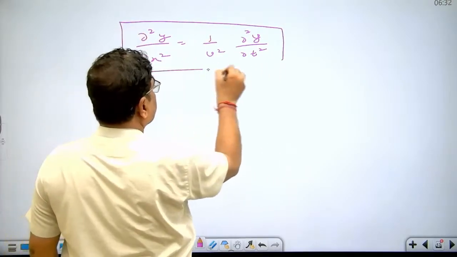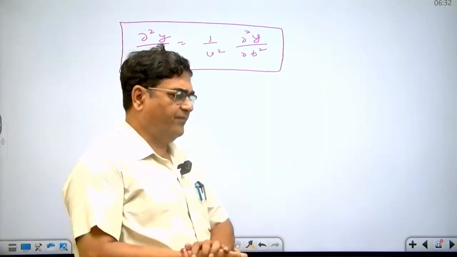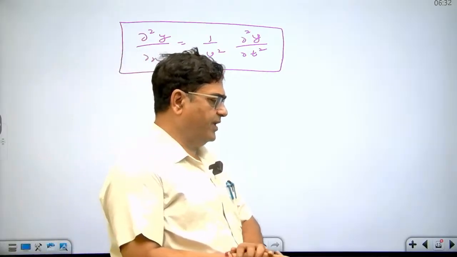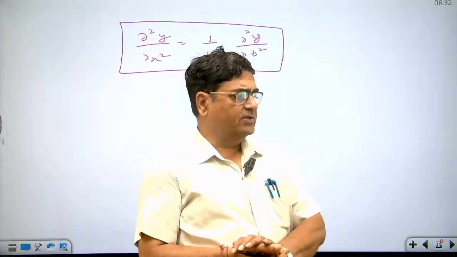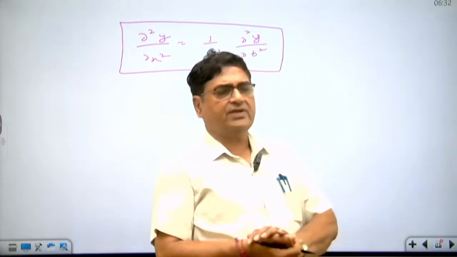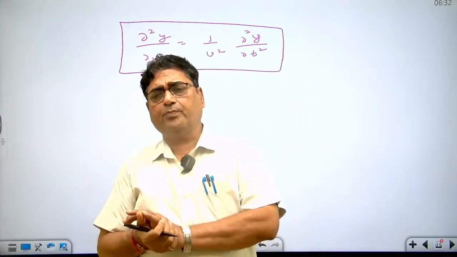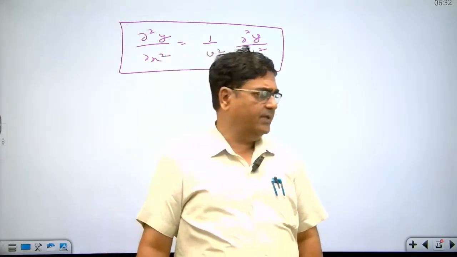Any equation satisfying this relation is the equation of wave. Okay. So this is how you can solve any problem if an equation is given and it is asked to prove whether the equation is the wave equation or not, you can easily prove.